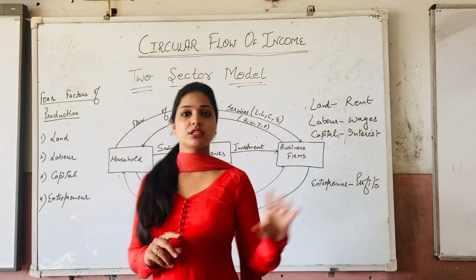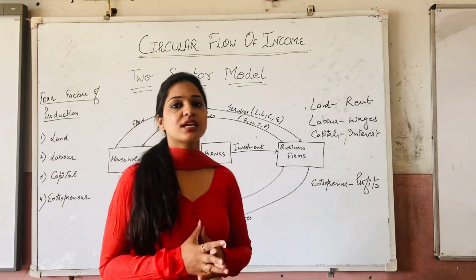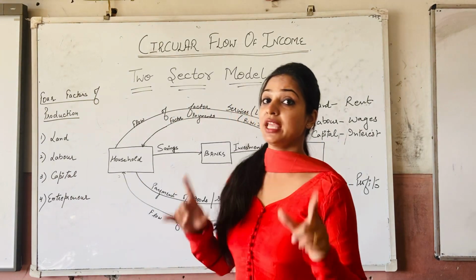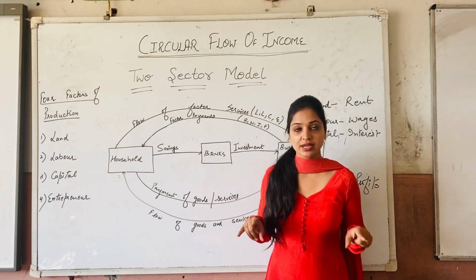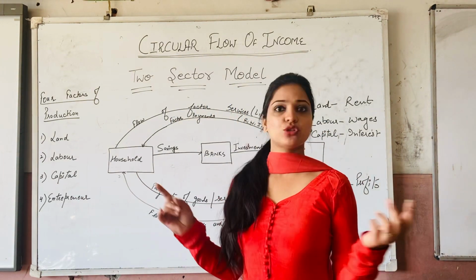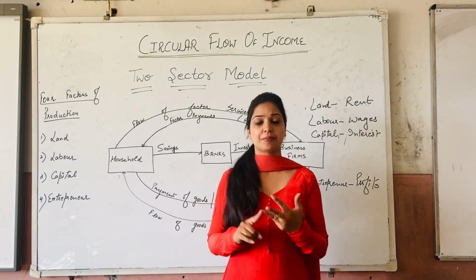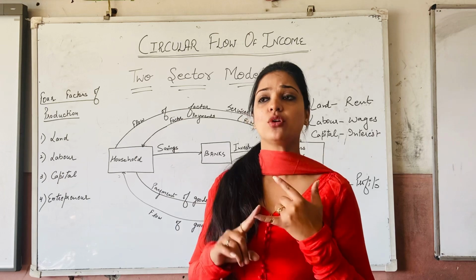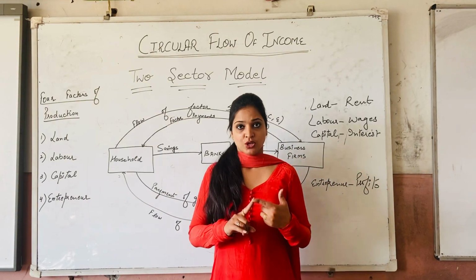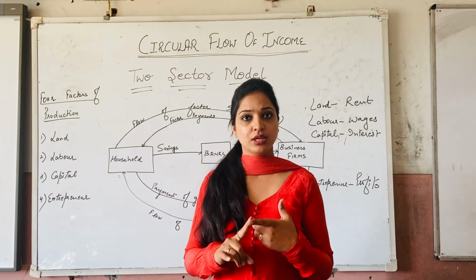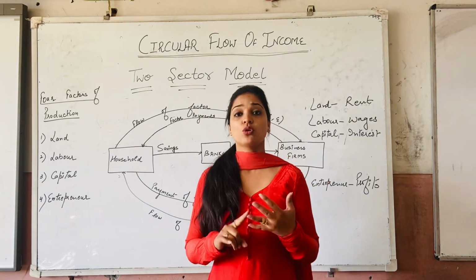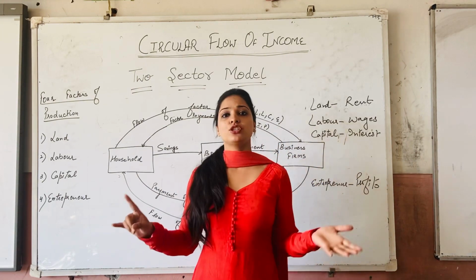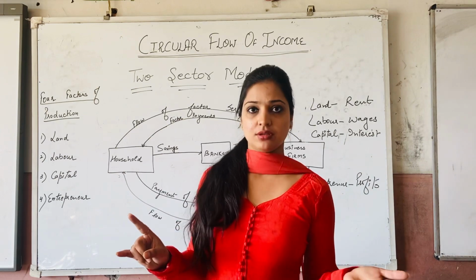We have already talked about the households. Households are the people who are the main owners of the factors of production, as in land, labor, capital, or entrepreneur. There are 4 factors of production which are very helpful in order to run any kind of business organization, right?